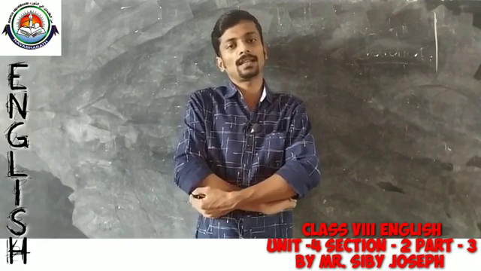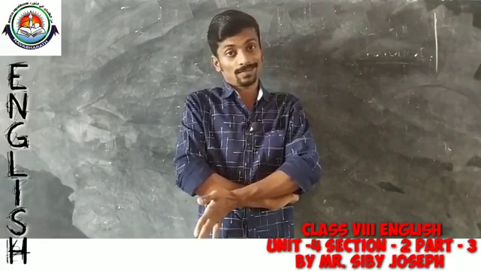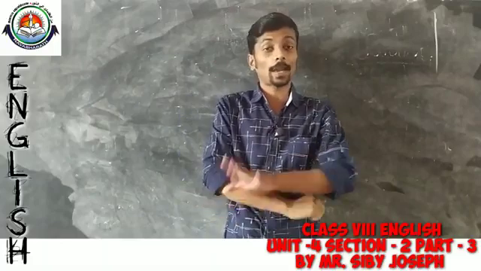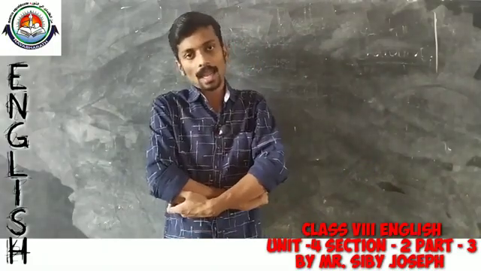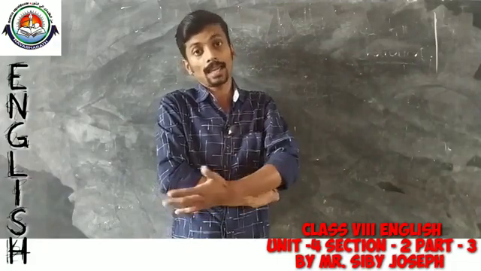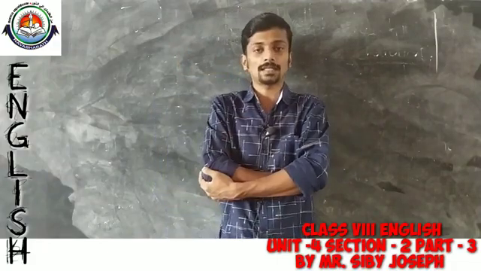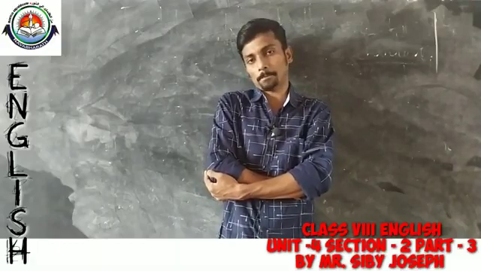I am sure that you all are very well with the use of tenses. Mainly we have 3 tenses, and again we have 4 subdivisions in each tense. So, totally we have 12 tenses.